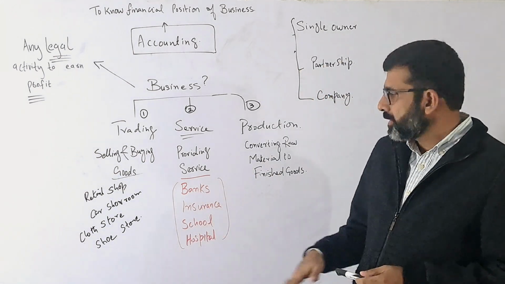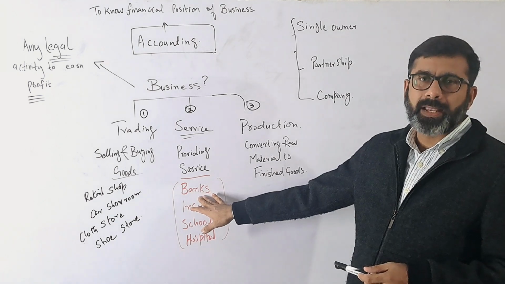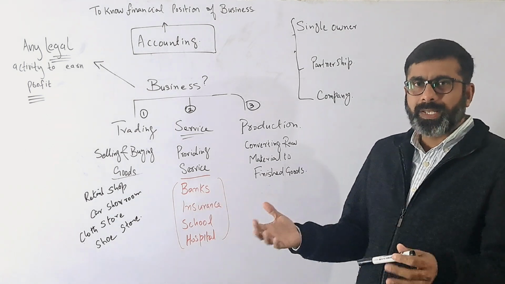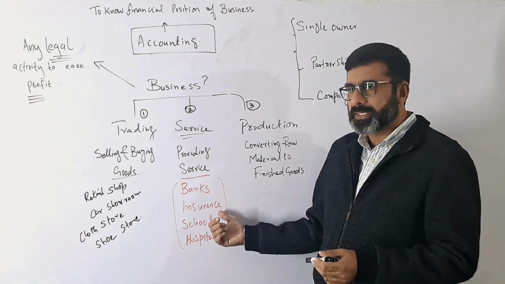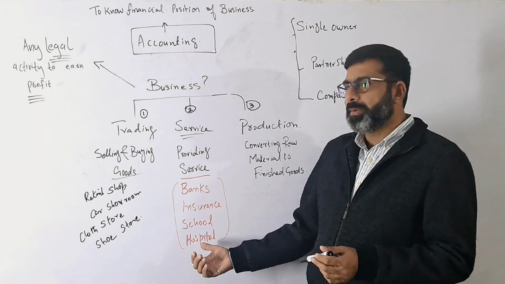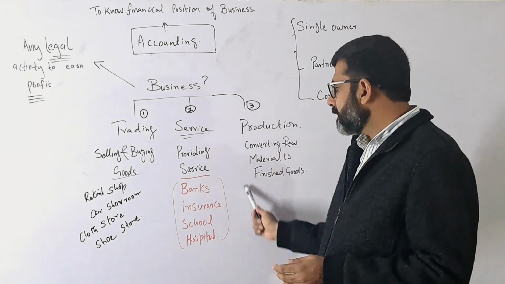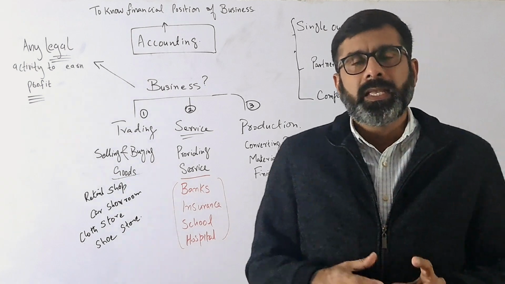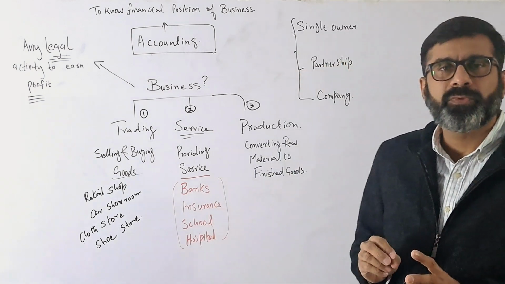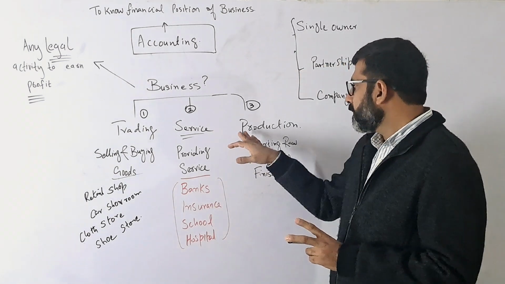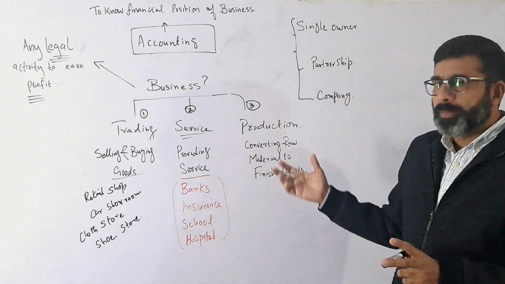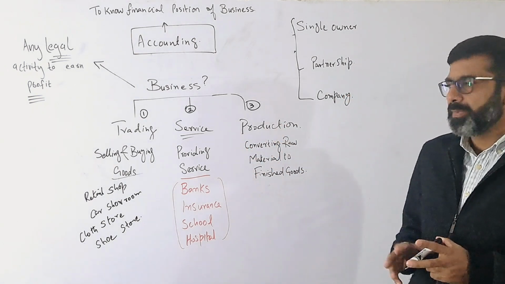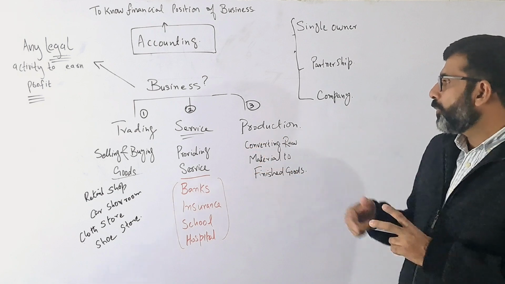We have examples like a bank: you go to the bank, you get the service. It may be an insurance company, a school, or a hospital. All these are considered businesses which are providing a service. Now the third and most important type of business is basically the production business.